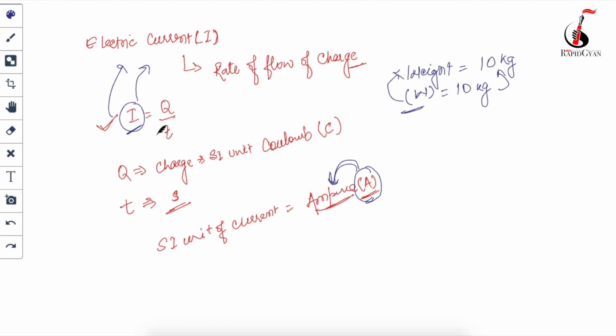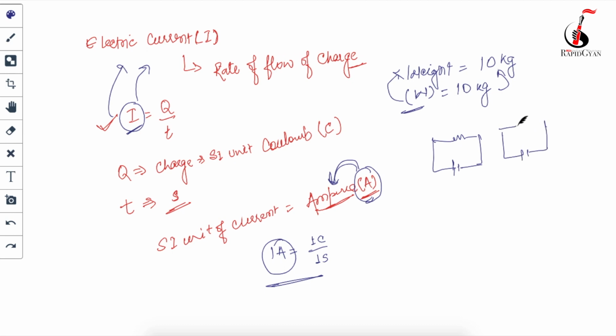Now if you have to find 1 ampere of current, how will you get 1 ampere? 1 ampere means if 1 coulomb of charge is flowing through an electric circuit for 1 second, then we can say that 1 ampere of current is flowing through the circuit. I will show you here. Suppose this is a circuit. I will tell you in detail what an electric circuit is. For now, just assume this is an electric circuit. Okay, so I am making two electric circuits over here.